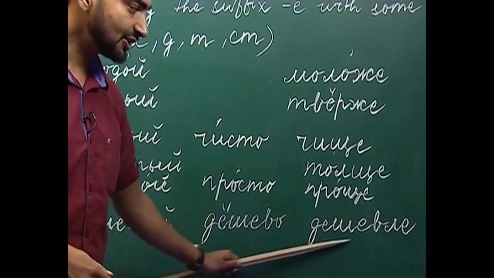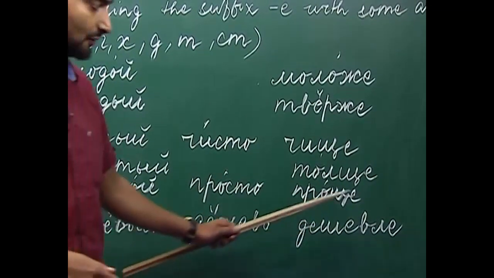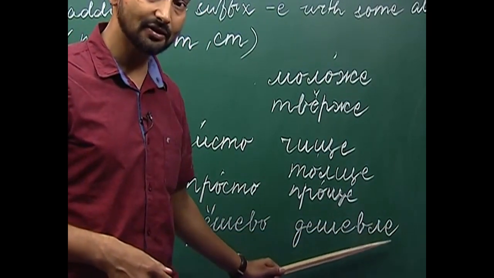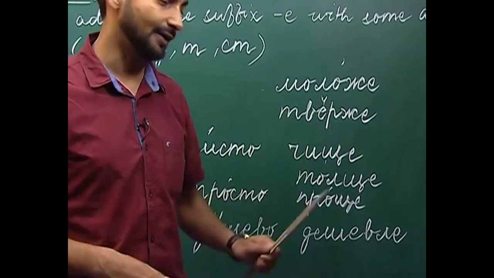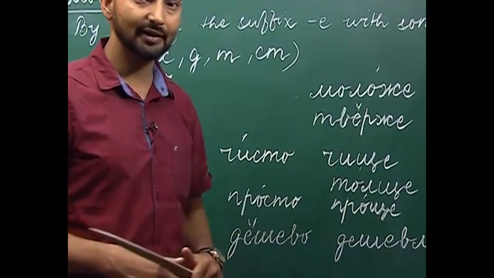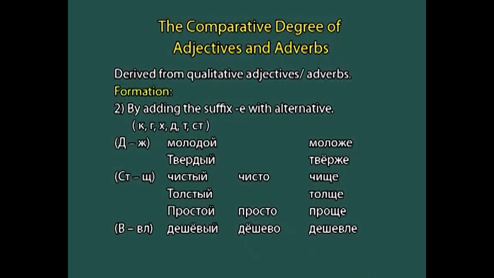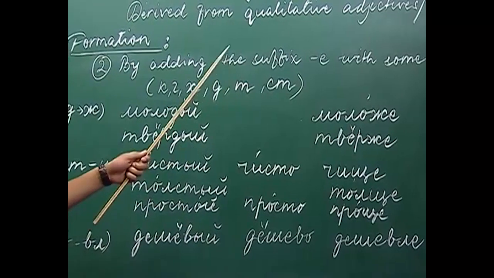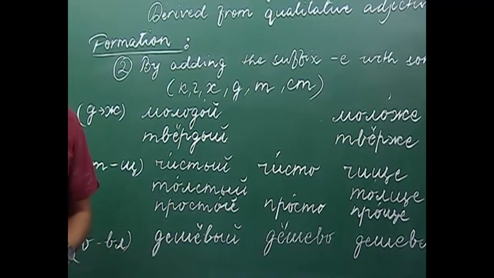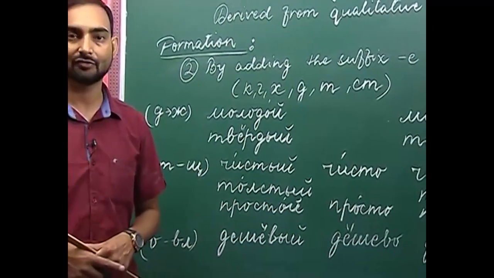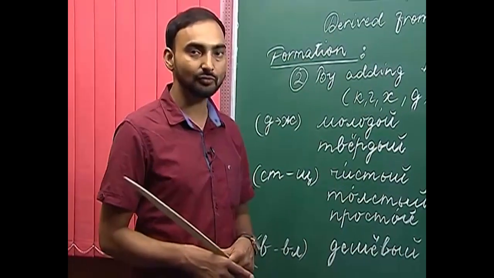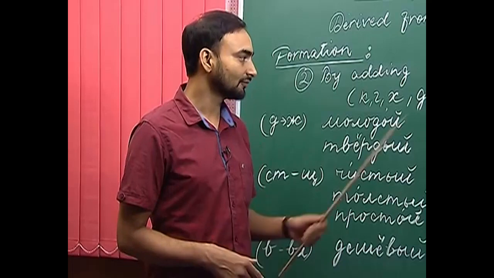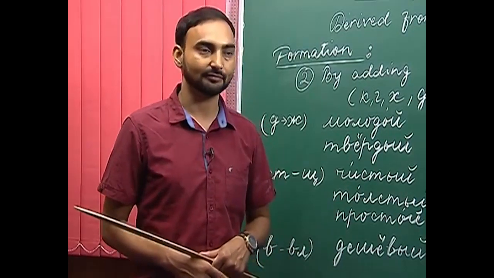Jishevle. As you can see, we are adding an additional consonant l, and then we are adding the suffix ye. Jishevle. What is jishevle? Cheaper. So, this is how we form the comparative degree either from an adjective or from an adverb. There are a couple of rules also which we will be discussing in the next part.